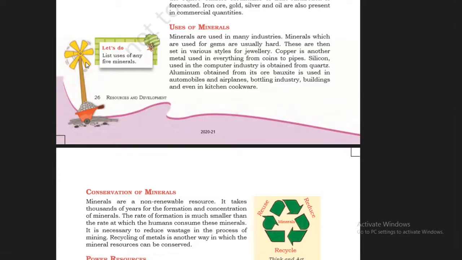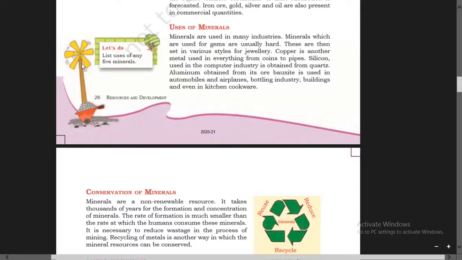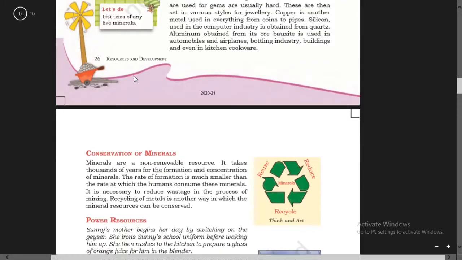Let's do an exercise, boys. You have to do this one: list the uses of any five minerals. You have to write the uses of any five minerals.